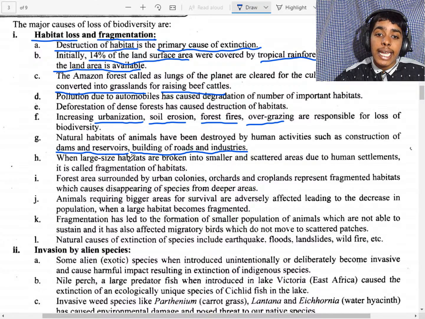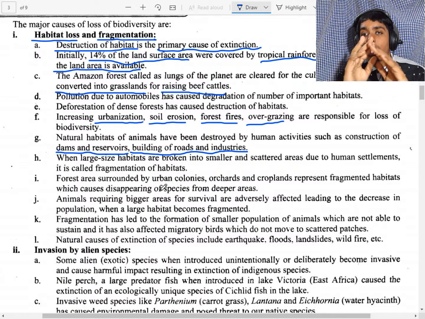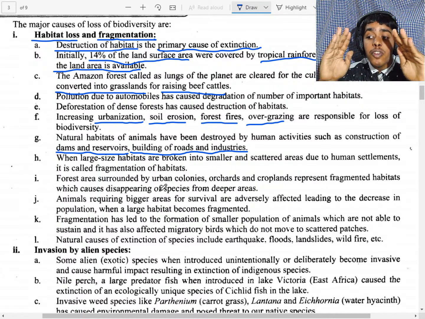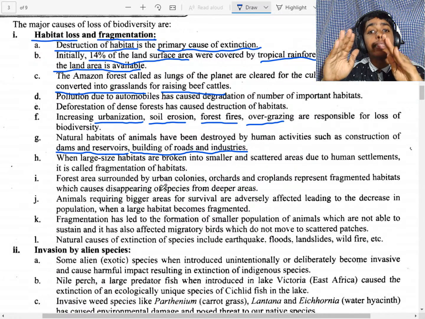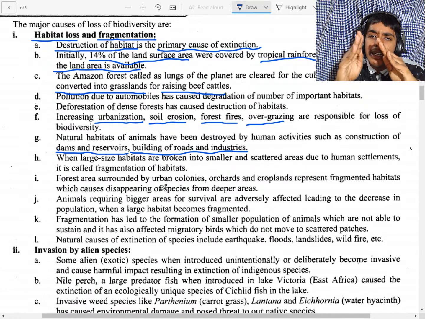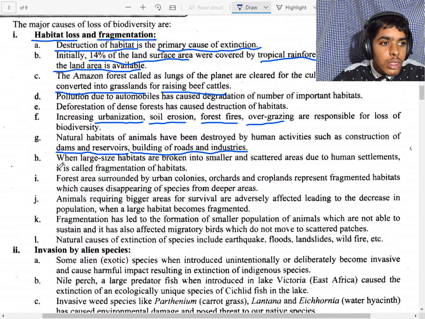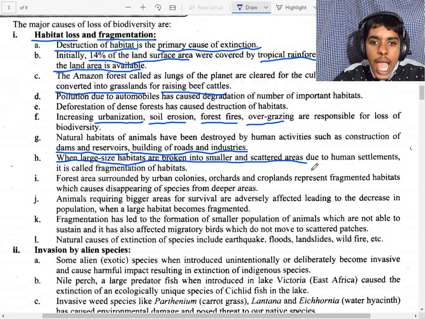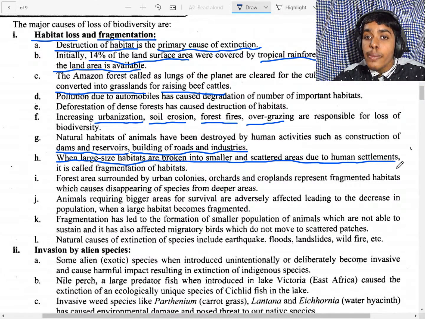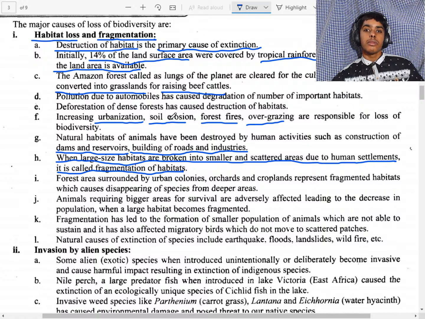Now, when large habitats are broken into smaller ones by human settlements, it is called fragmentation. That means at first there are large forests, but after human settlement started, they are becoming small, and it is called fragmentation. Look here: when large habitats are broken into smaller and scattered areas due to human settlements, it is called fragmentation of habitats.